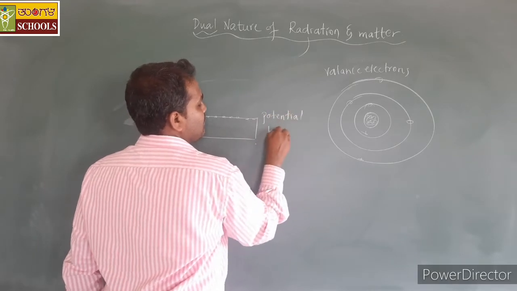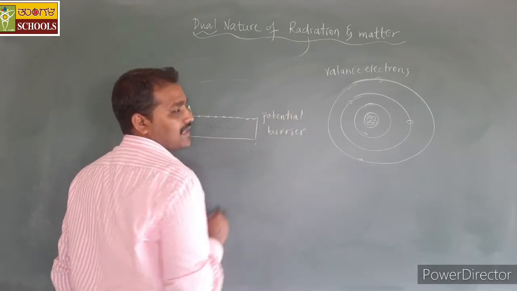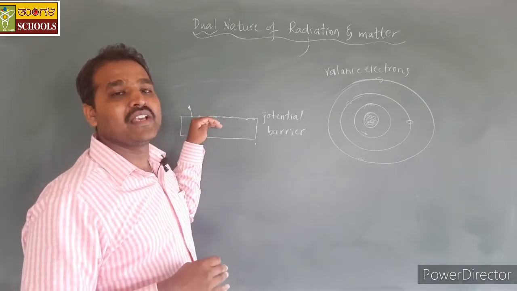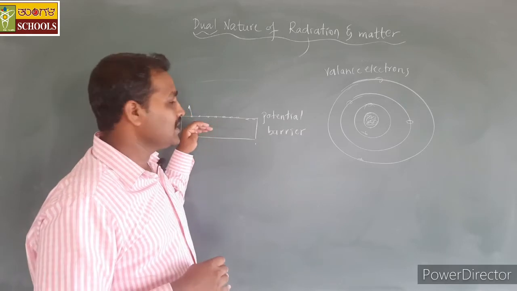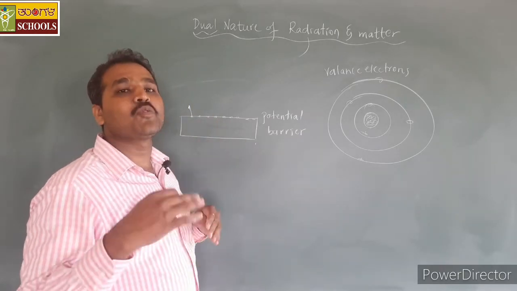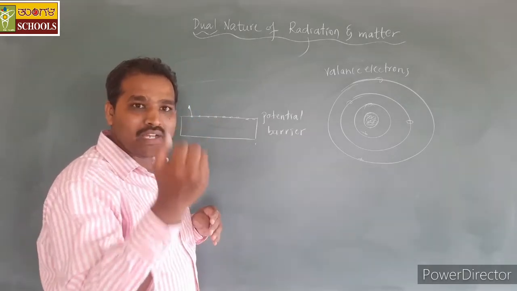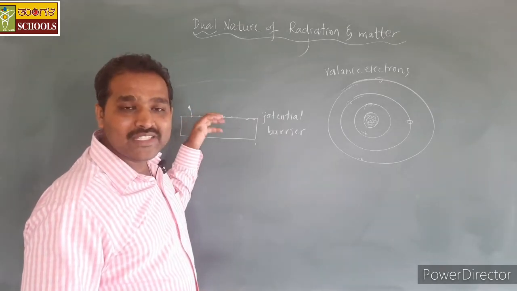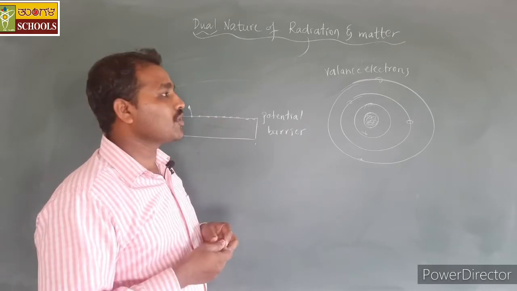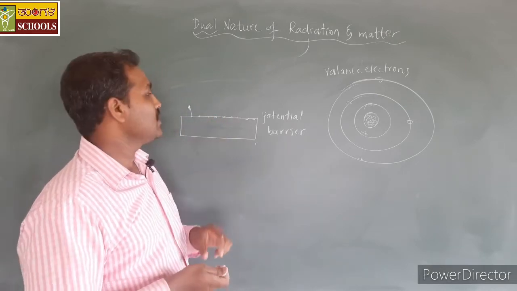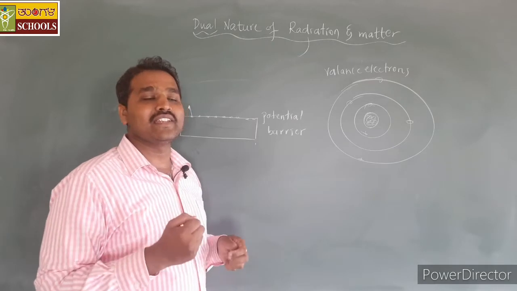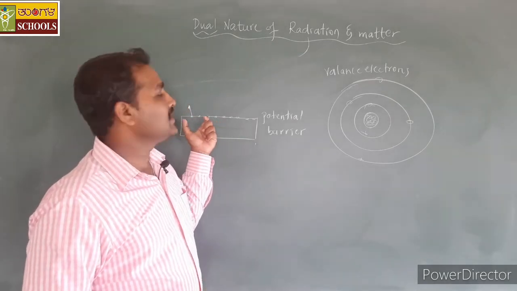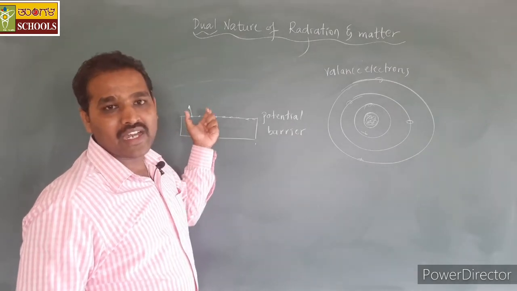There is some potential barrier created whenever electrons try to move out of the surface by gaining energy from the atmospheric temperature. The surface immediately becomes positively charged, and that will again pull back the electrons. So these electrons should overcome this barrier to escape out of the surface. They need some minimum energy to escape out of the orbits, so that they will be free from the atom.